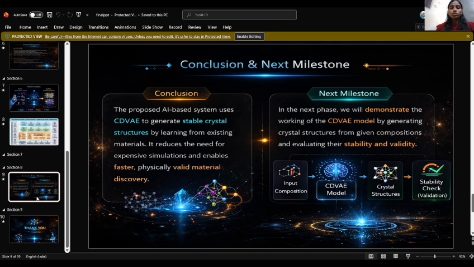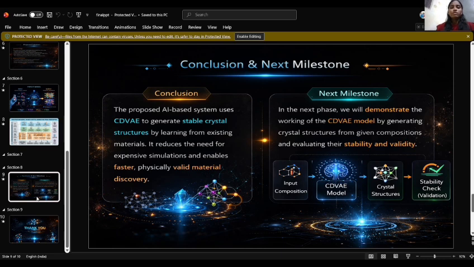In conclusion, the AI based approach significantly reduces our dependency on trial and error and expensive simulations. By learning the underlying patterns of known materials, we can discover new ones much faster than traditional methods allowed.